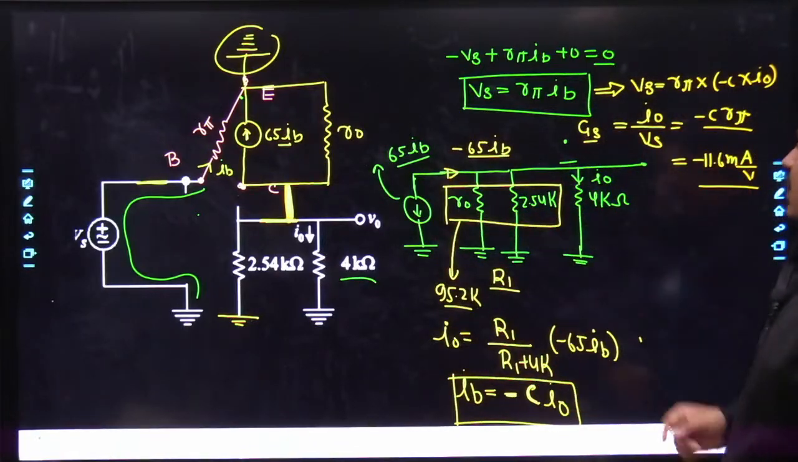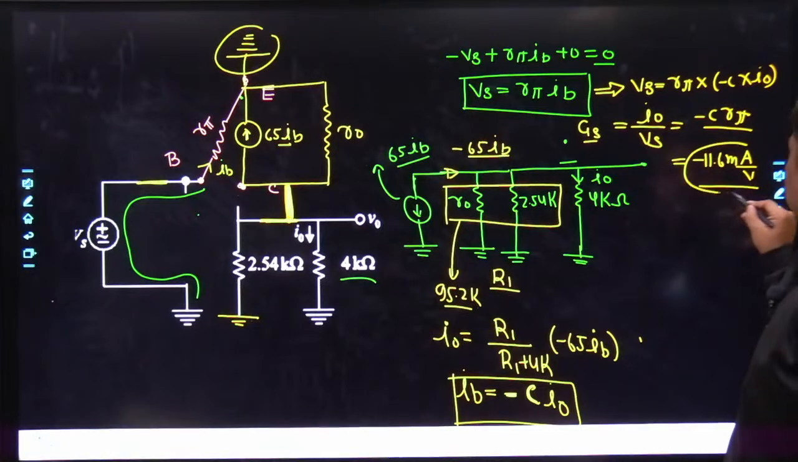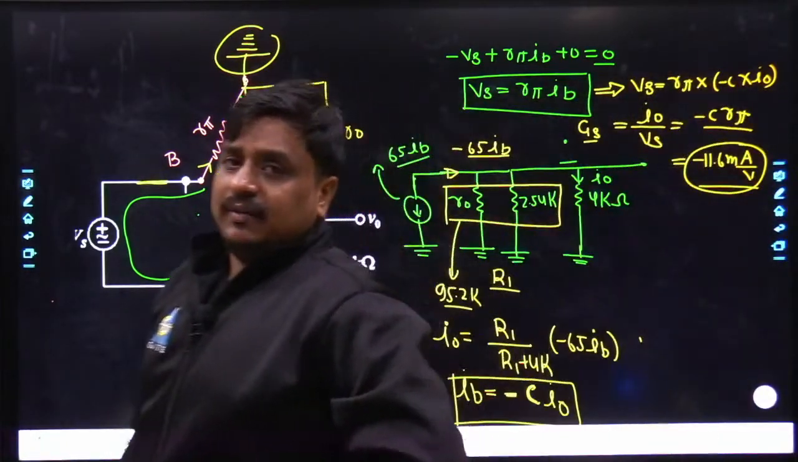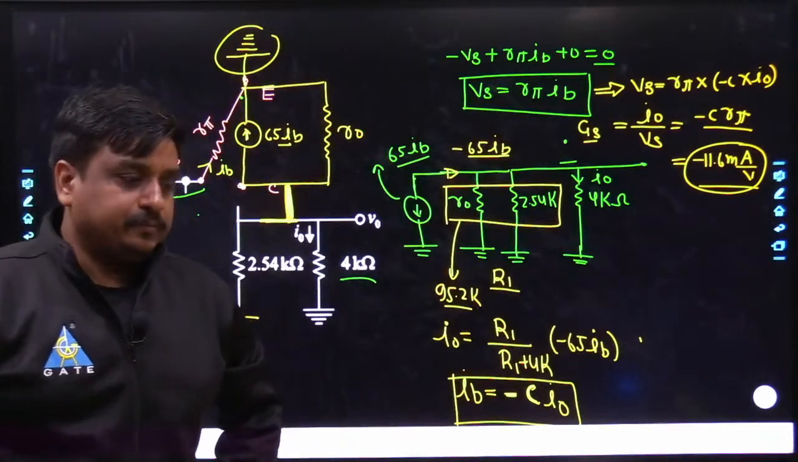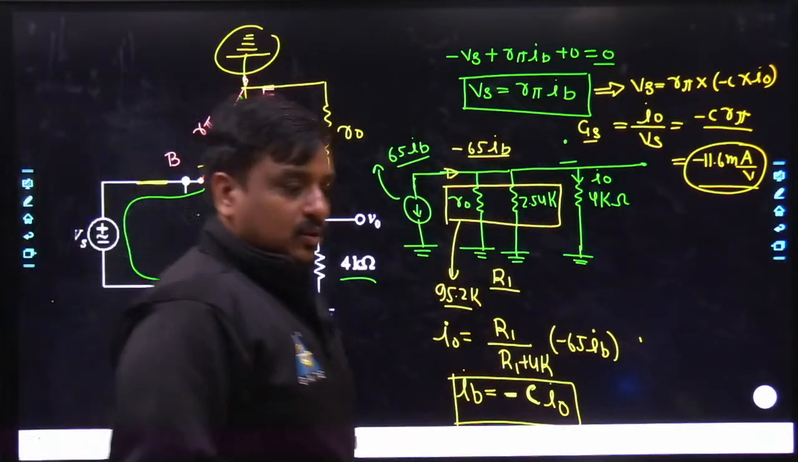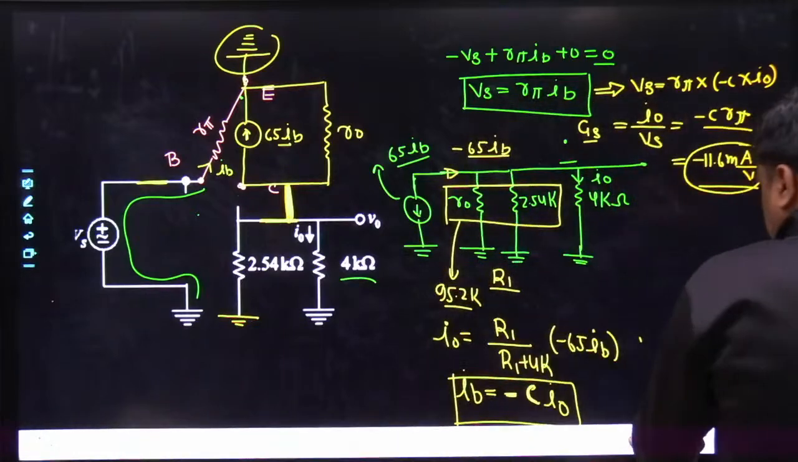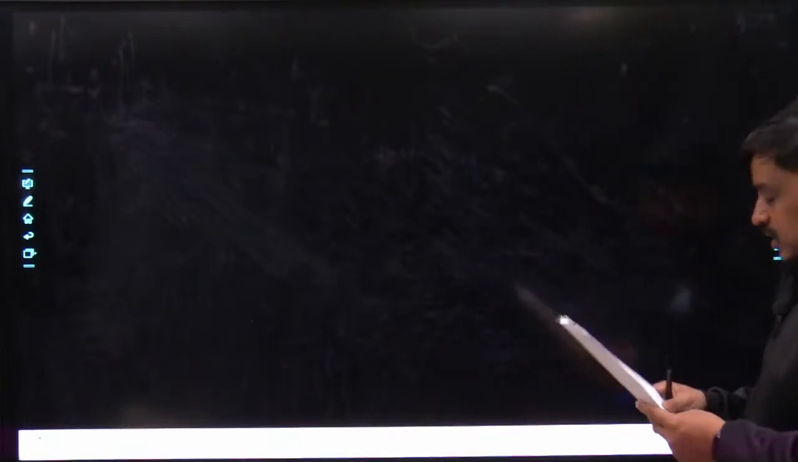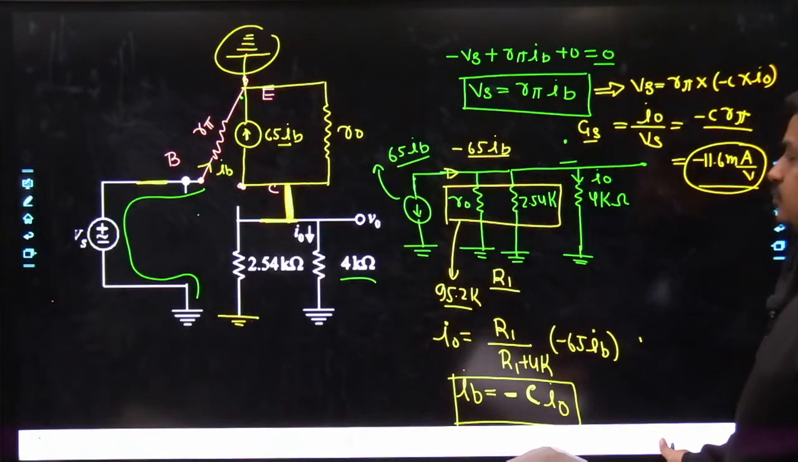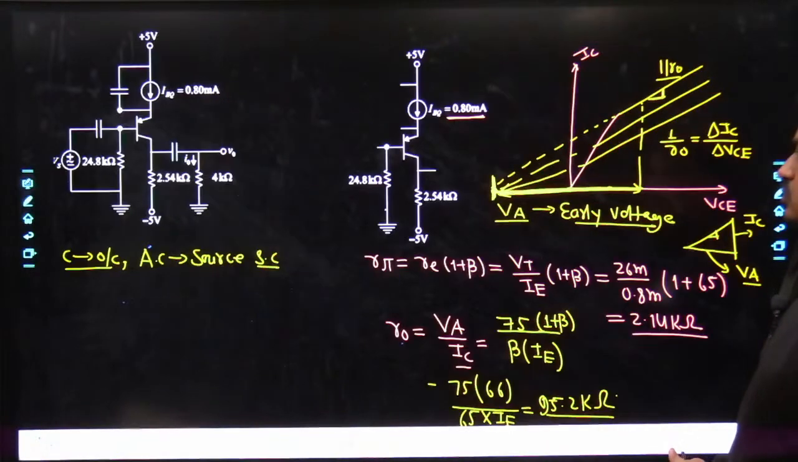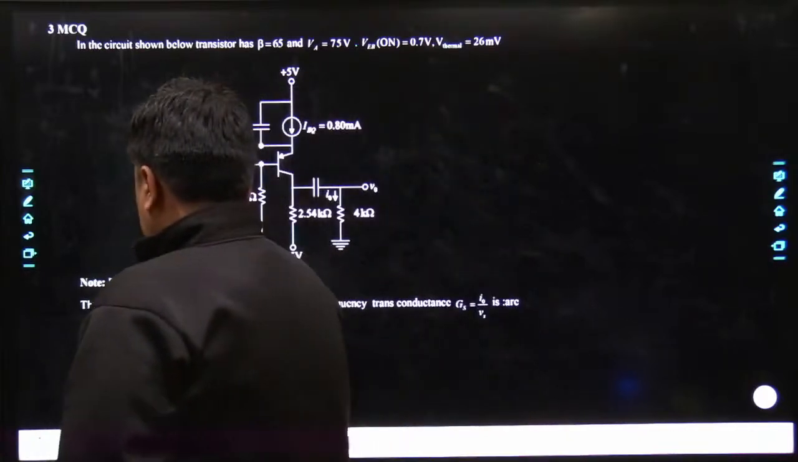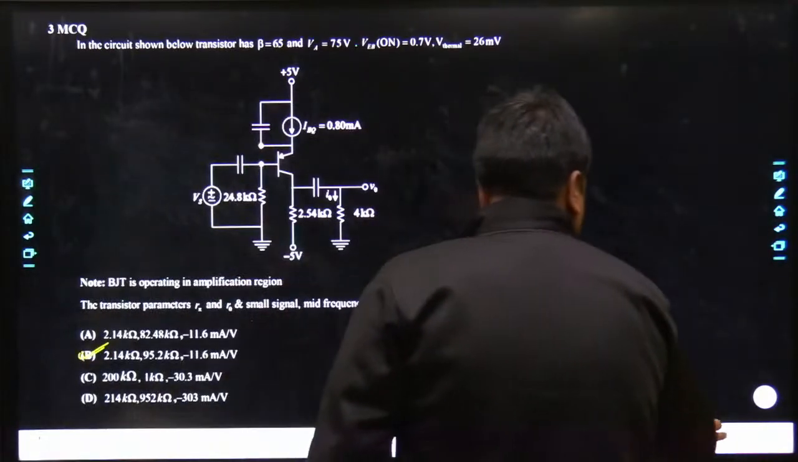And now the answer which we are getting is simply equal to minus 11.6 milliampere per volt. Yes. So what's going to be the bestmost answer? The bestmost answer which we are getting for this problem is option B. B is going to be the bestmost answer.